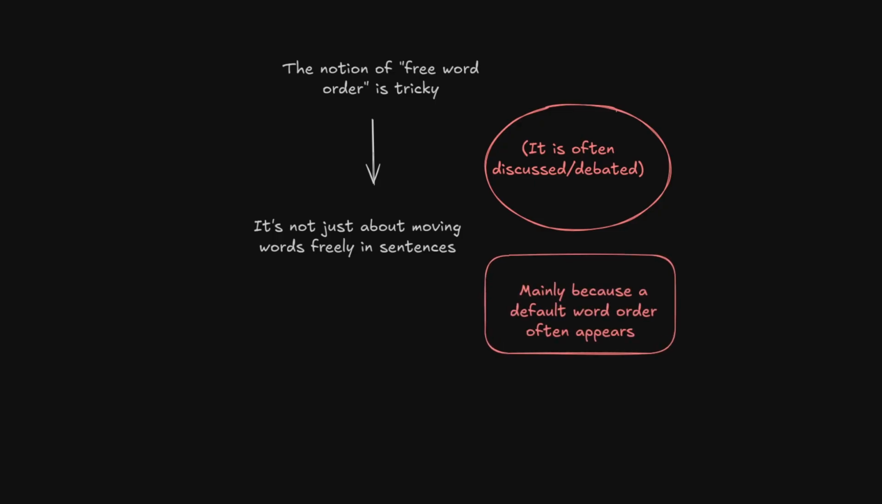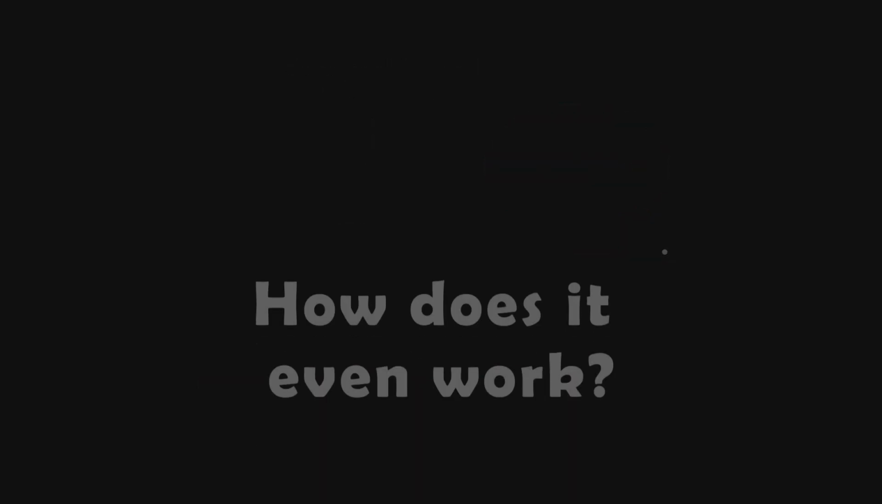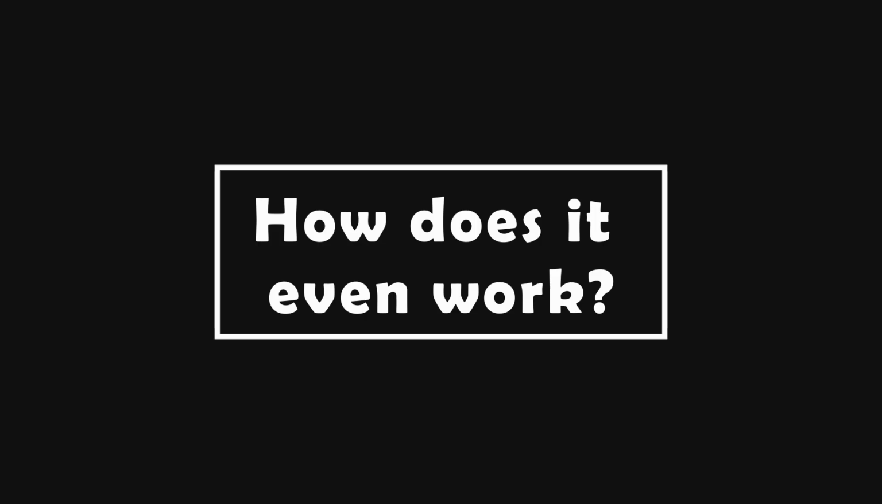For example, Russian is sometimes described as a free word order language, but it still has a default that is used to categorize it. Because of that, it appears as fitting both SVO and the free word order category. That's why you can see both categories being applied to it. Now, let's see how it's even possible to have a free word order.